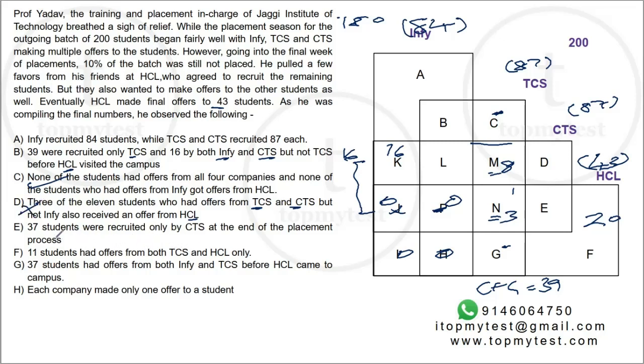Okay. 37 students were recruited by only CTS at the end of the placement process. At the end of the placement, people recruited by only CTS is 37. So D will be 37.